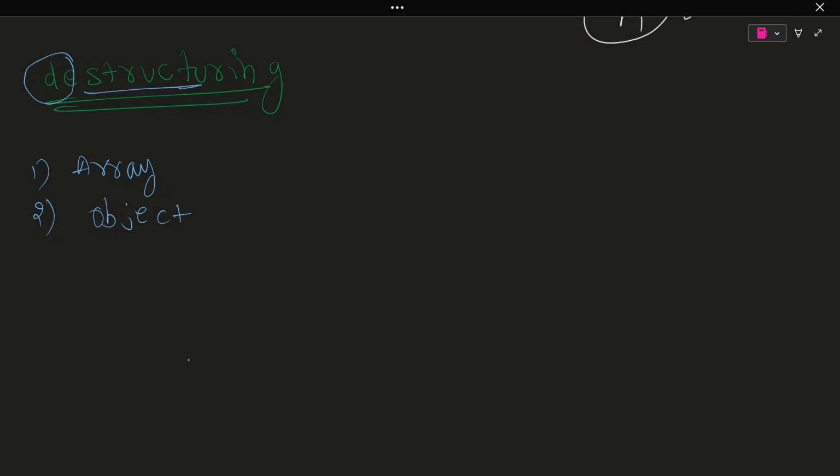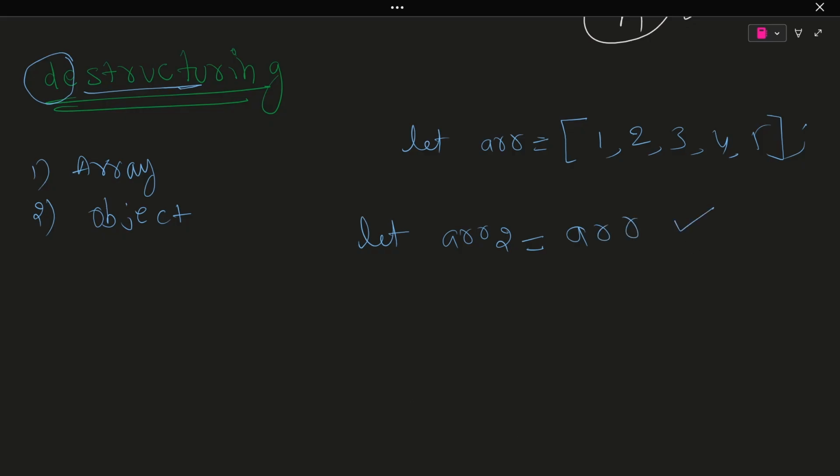In simple words, to explain destructuring, let's say I declared an array, which is 1 2 3 4 5. Let's say this is an array. Then let array2 equal array. If you write this, what happens? All this stuff will be added here, and whatever changes you make will be reflected here. In JavaScript, arrays are mutable, meaning if you assign in this fashion, they will be changed completely.